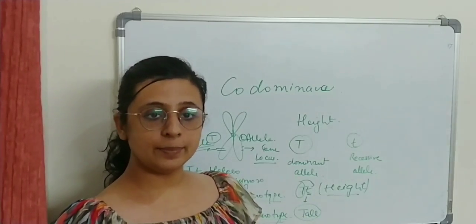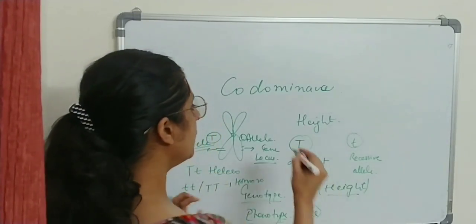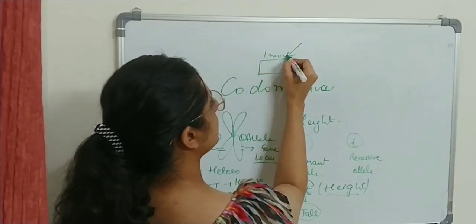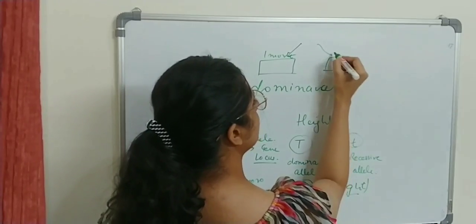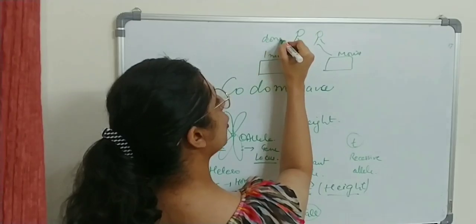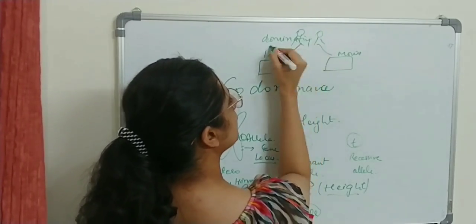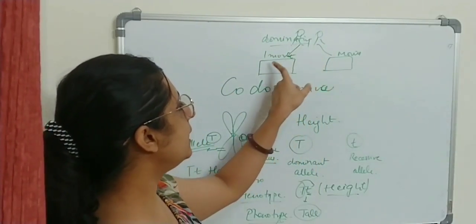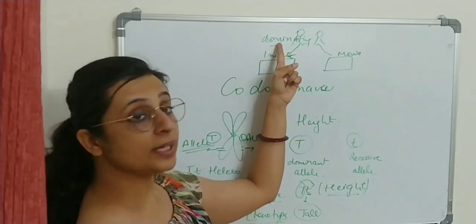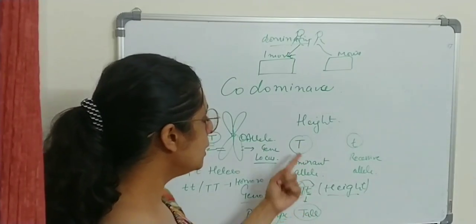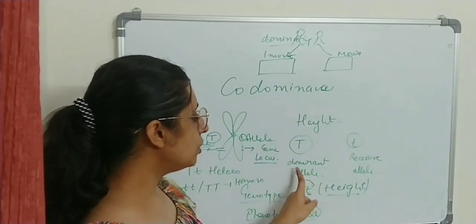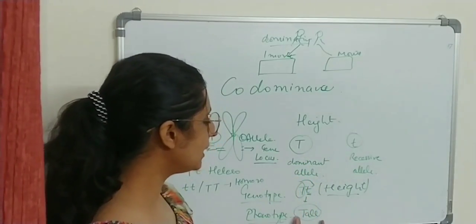It's the same example, like two friends are there. One wants to go and see one movie and the other friend wants to go and see another movie. But the friend who is always dominating the other will finally dominate and say, let's go for this movie. So who will decide which movie is going to be watched? It's the dominant friend, or it's the dominant allele. So who is deciding the expression of the trait? The capital T, the dominant allele. So finally the phenotype will be tall.